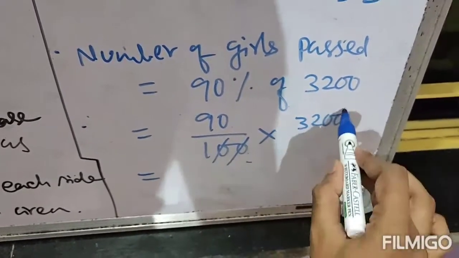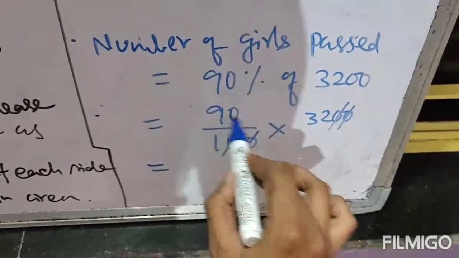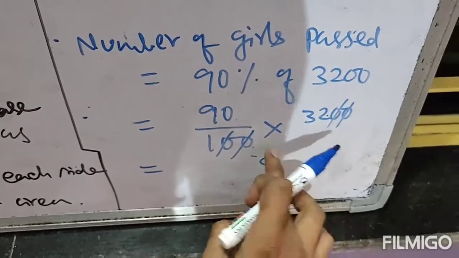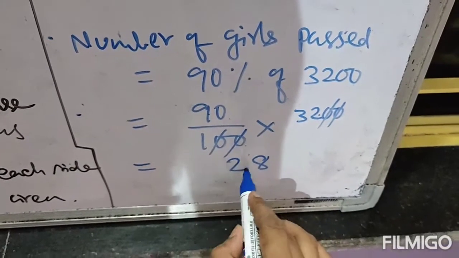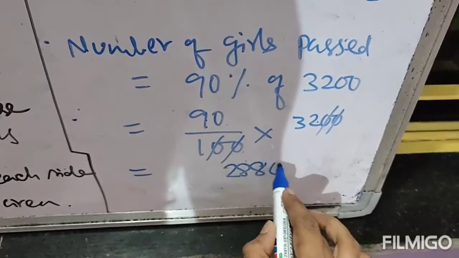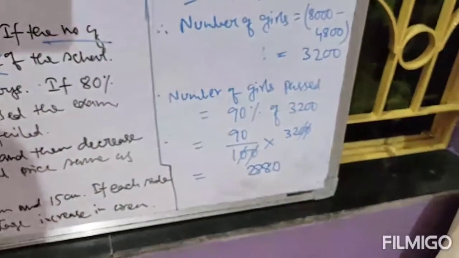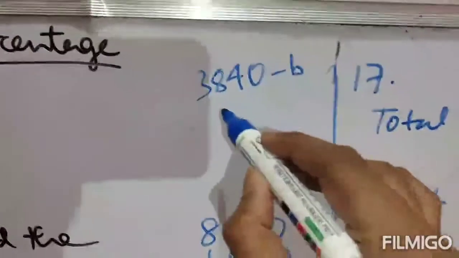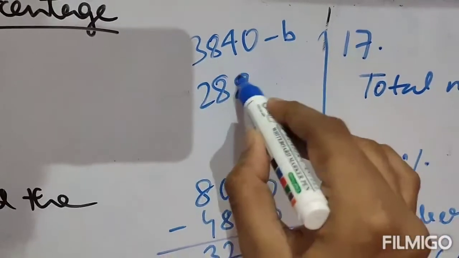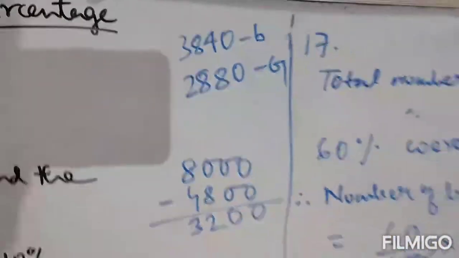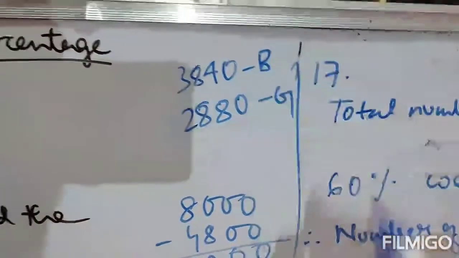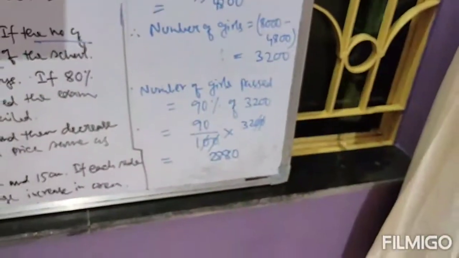Now multiply: 9 2s are 18, carry 1, 9 3s are 27 and 1 is 28, and a 0. That means 2,880 girls passed. Clear? This is boys passed and this is girls passed.